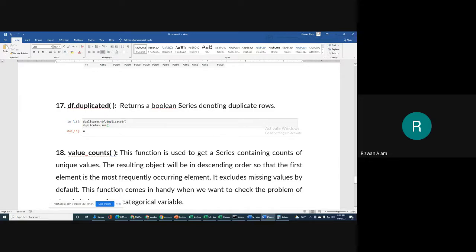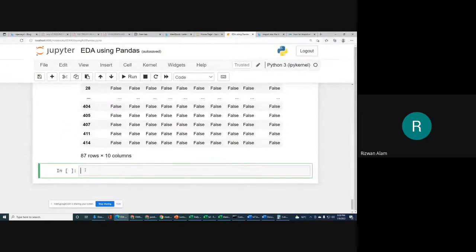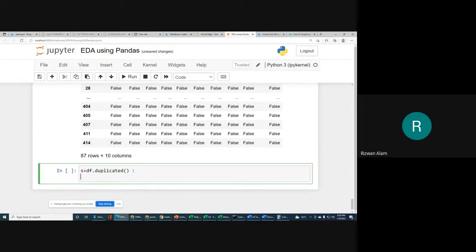So that we can check with the help of the df.duplicated function. We will check df.duplicated, which will return the duplicated records, and you can store that in s, for example. After that you can see how many duplicated values we have.